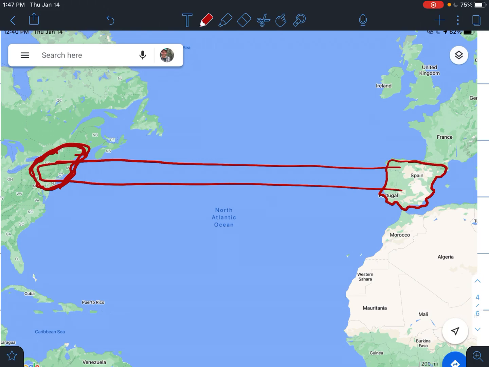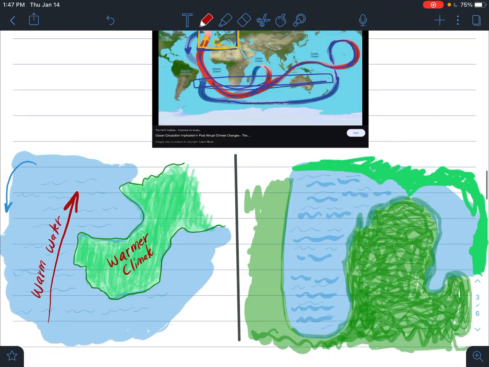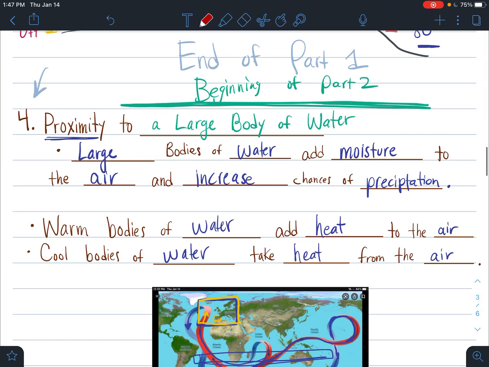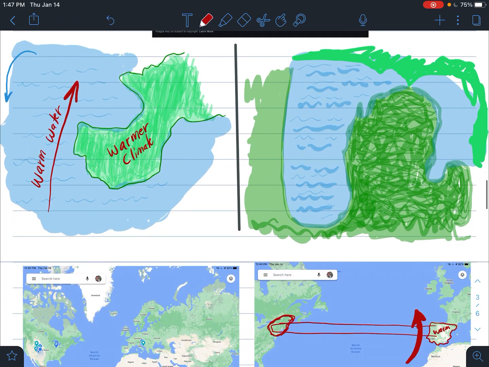Here in Spain and Portugal, they don't quite experience that because they have this warm ocean water that travels by them, and it warms this climate. Now, another example that I want to use in order to show how large bodies of water add moisture to the air and increase the amount of precipitation? Well, let's jump over to the Great Lakes region.